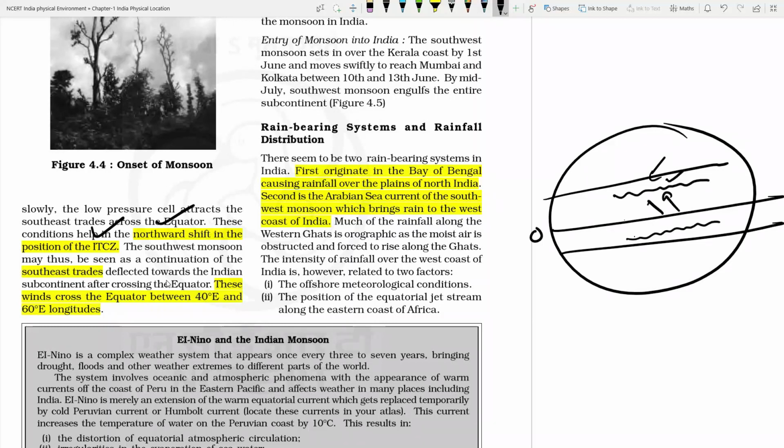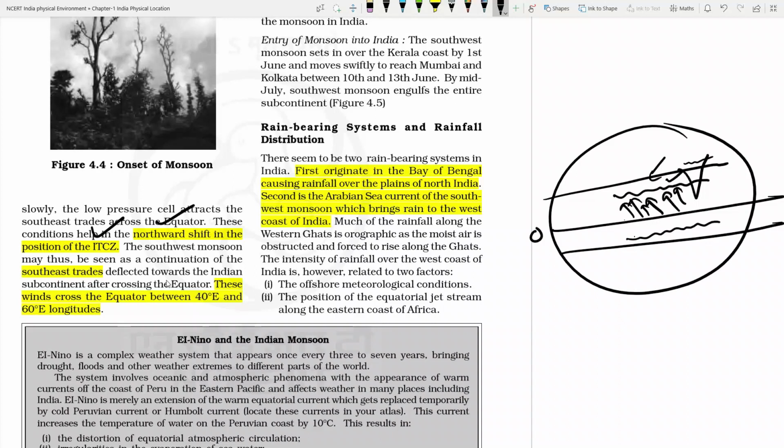And because the southeasterly trade winds are approaching towards 8 degree 4 minutes where India exists, that's why these trade winds are responsible for the monsoon rainfall in India. So as we know, ITCZ is having the position near to India itself, so that's why ITCZ is the convergence zone, it's the lowest pressure zone. So that area will be receiving high rainfall. The southeast trade wind is having an important role.